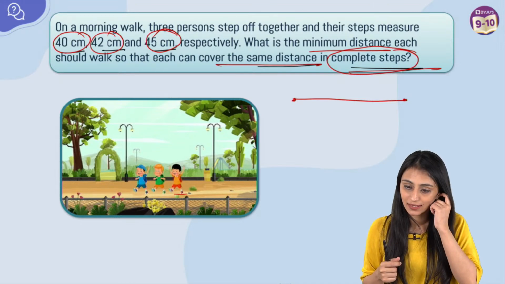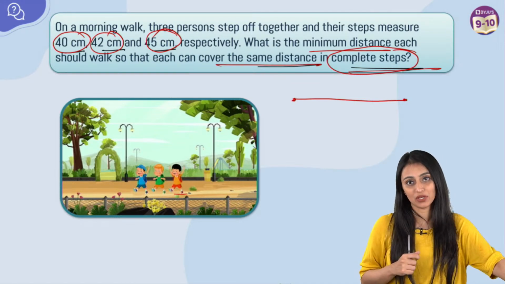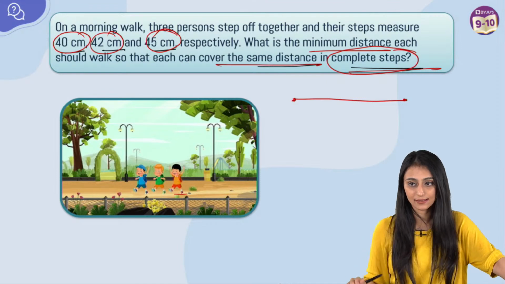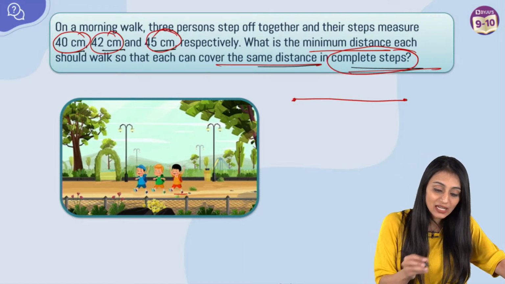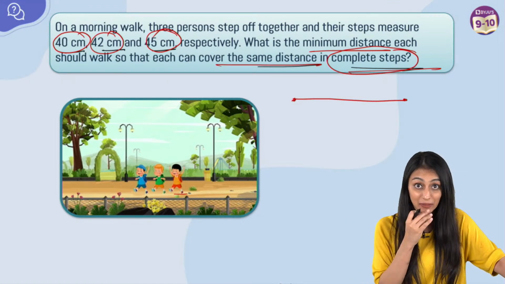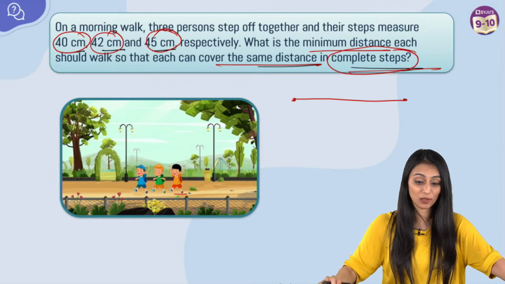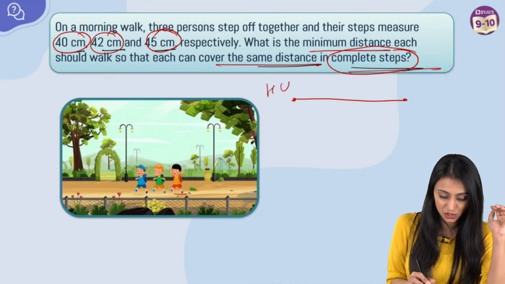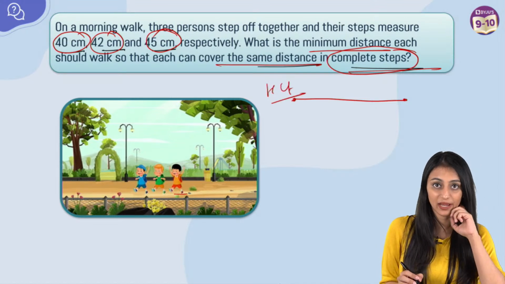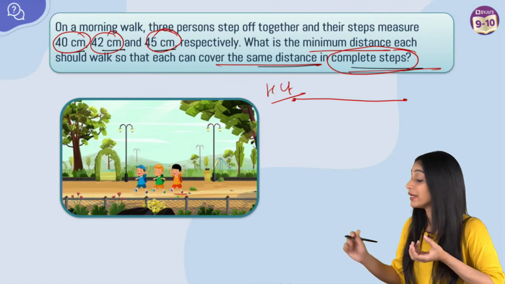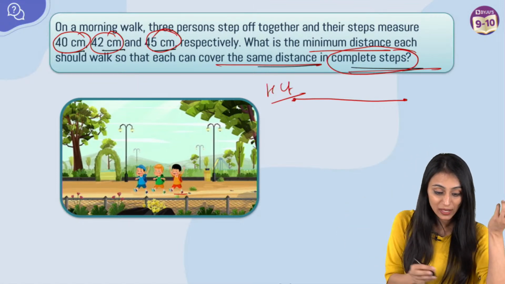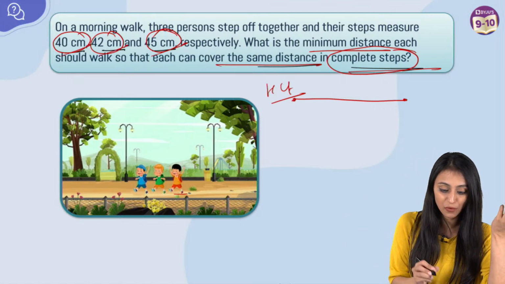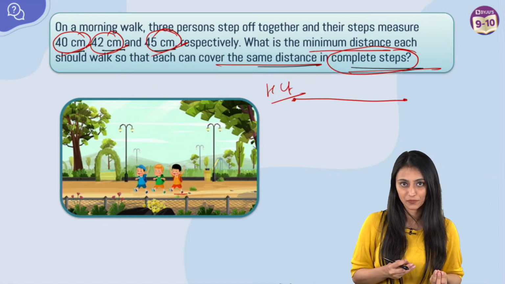Now why LCM here? Why not HCF? You all are saying LCM. Reason being, if I take the HCF here, I am telling you the trick for these word problems. So please pay attention here. If you find the HCF in this question, HCF means highest common factor. HCF gives you a smaller number than the numbers given over here. So HCF for 40, 42 and 45 would be smaller than them, right?